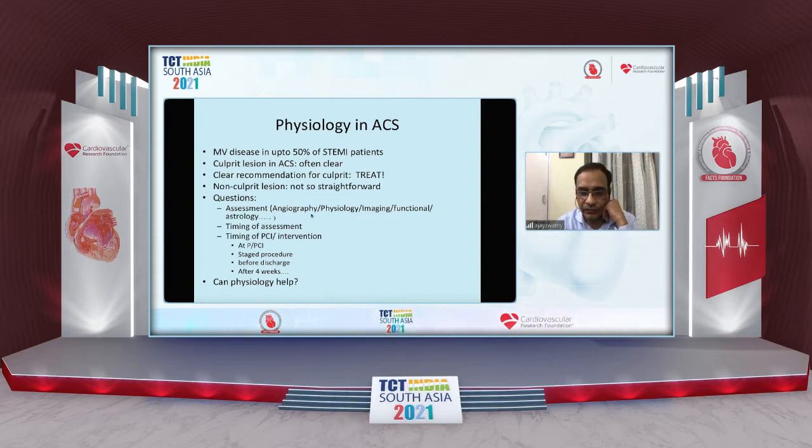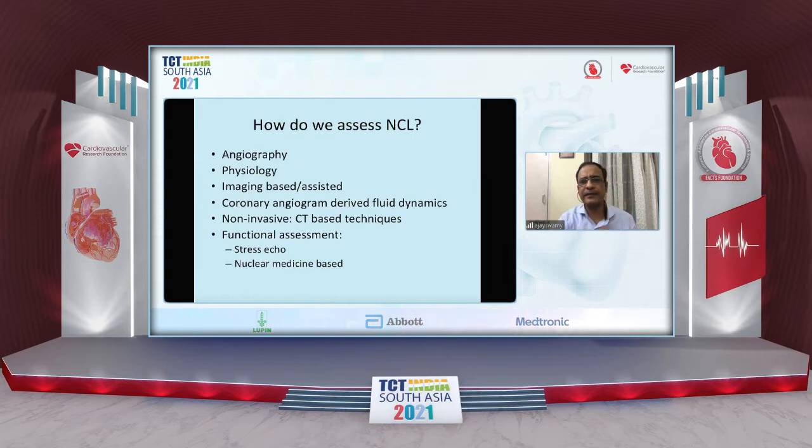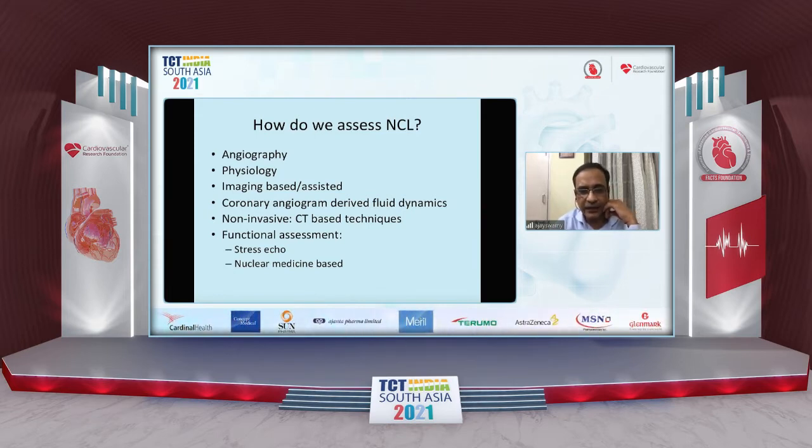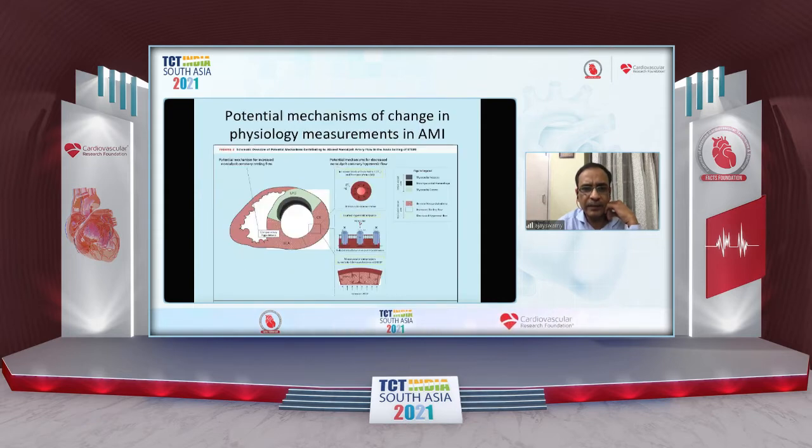Assessment can be angiographic, physiology, imaging, functional, many techniques. The timing of assessment and the timing of PCI. Now, how do we normally assess the non-culprit lesion? We look at angiography, physiology, imaging-based and assisted, coronary angiogram-derived fluid dynamics, non-invasive CT-based techniques, or at a later date, functional assessment with stress echo and nuclear medicine based. These have all been established and they have a place in therapy in various parts. We're going to look at physiology particularly.